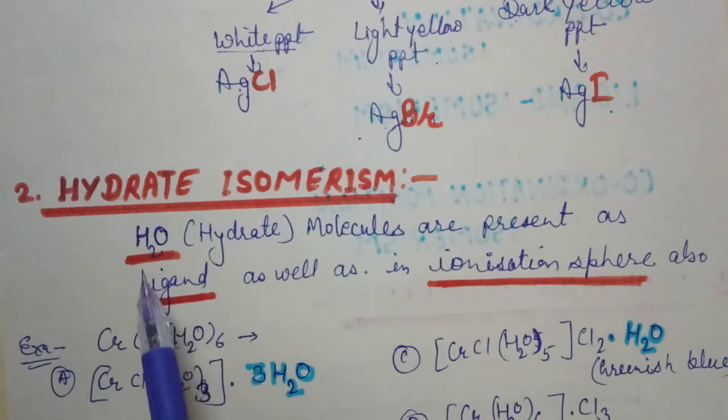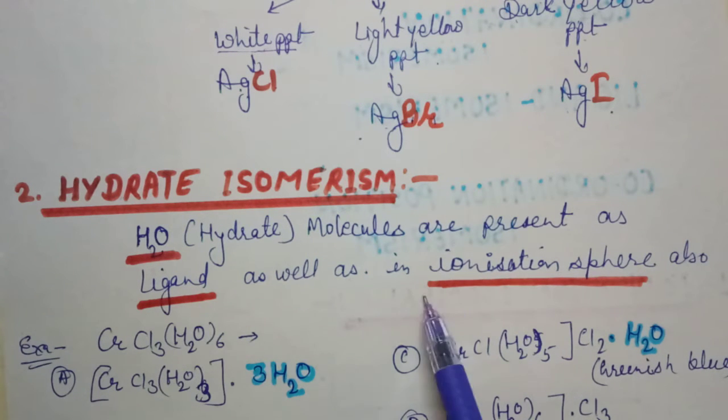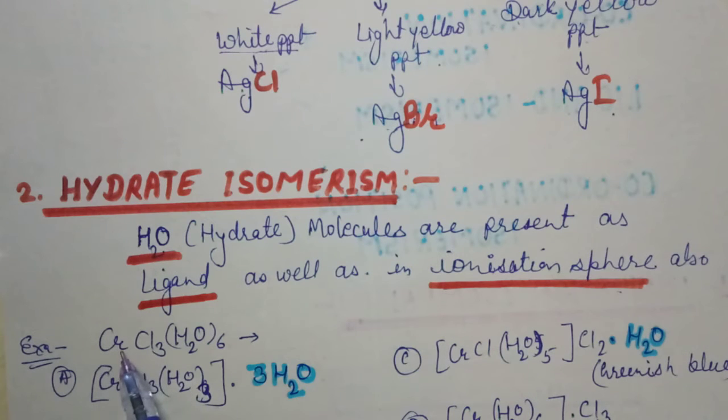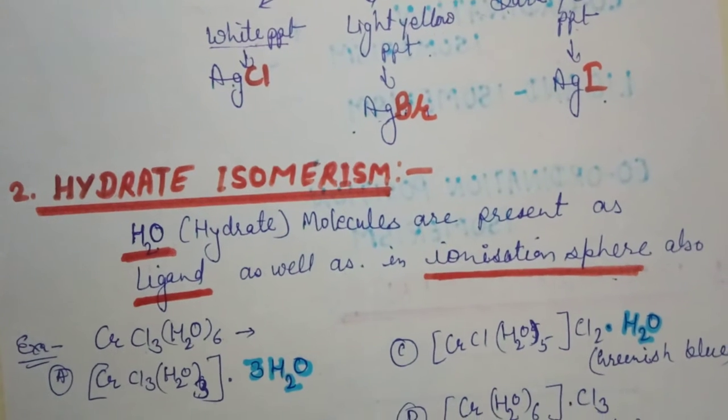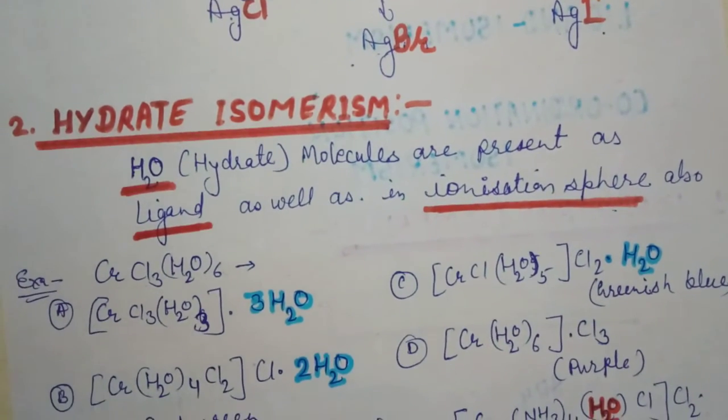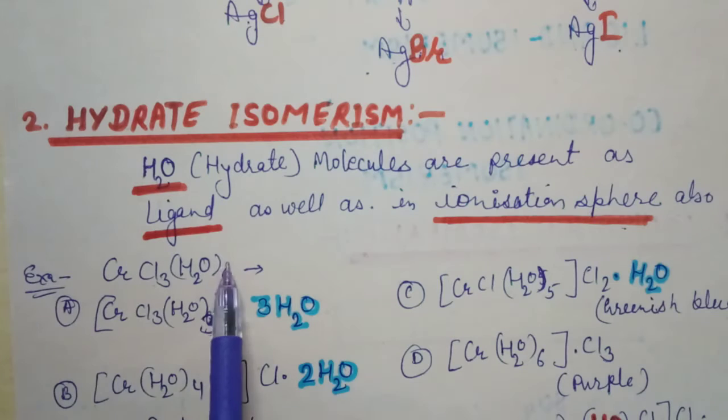Okay, the key point is that H2O molecules can be present as ligands as well as in the ionization sphere. We will take the example [Cr(H2O)6]Cl3. There are 9 types of ligands, but the coordination number of Cr is only 6. It is Cr+3 because it is CrCl3. Now we can get the formulas of the different isomers of this formula.